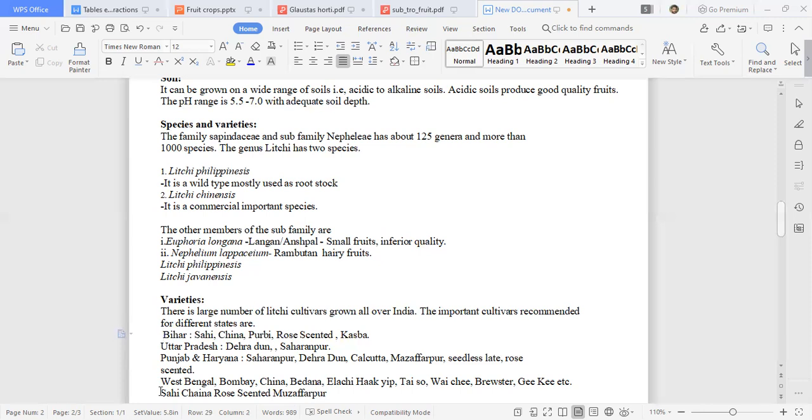With the village name, where these local types were available and became popular, or sometimes selections were made that gave promising yield, propagated material was taken from that variety and given the village name. In mango also we have Dasheri, Banganapalli.